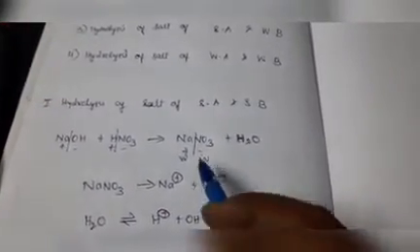This is a strong acid. After losing H plus, this NO3 minus is formed. This is the strong acid, this is its conjugate base. The conjugate base produced from a strong acid is weak. This is the base, and after losing OH minus, Na plus is formed.